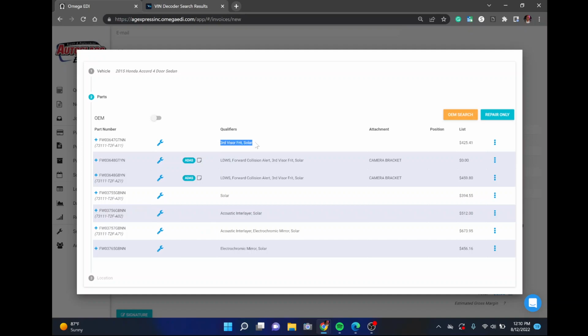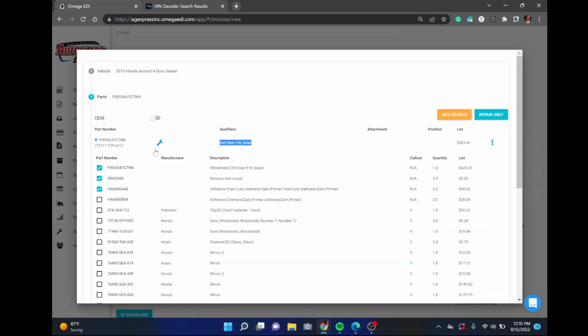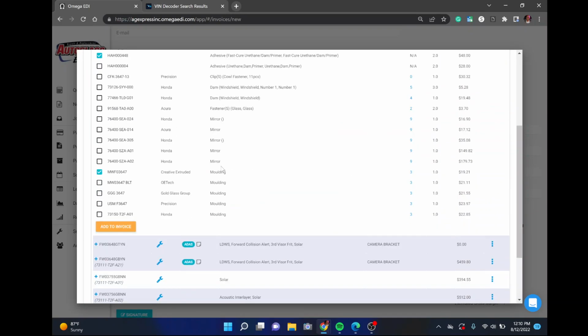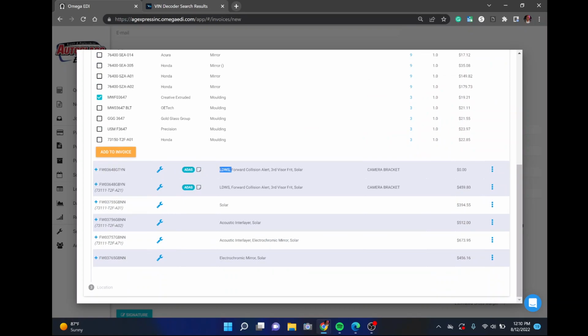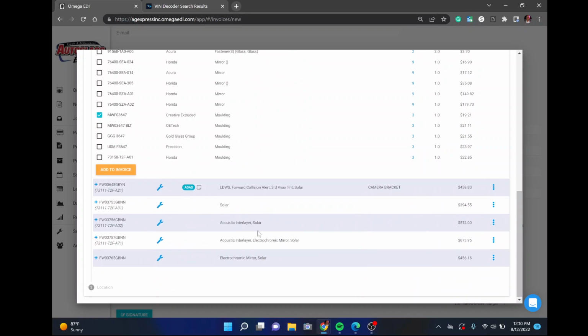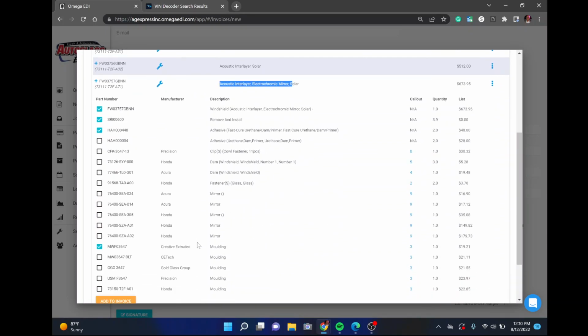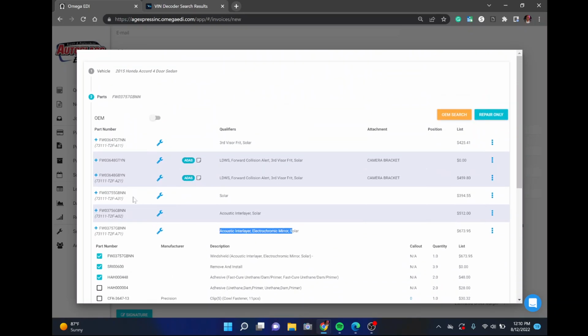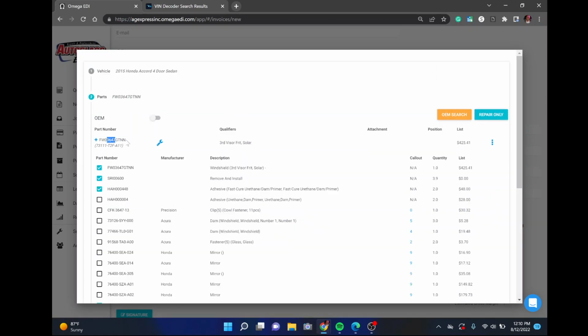As you can see, this one has a plain windshield. It also has a windshield with the lane departure warning system, a windshield with the electronic mirror. For this example we're going to be using just a plain windshield, part number 3647.